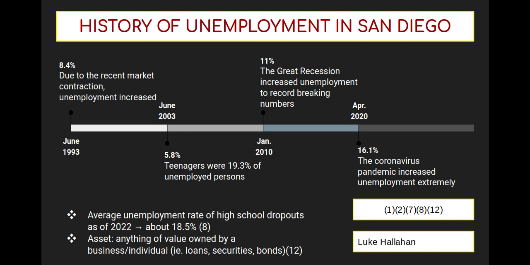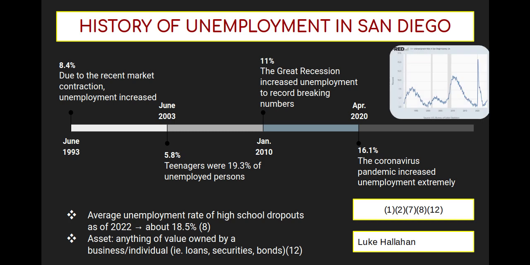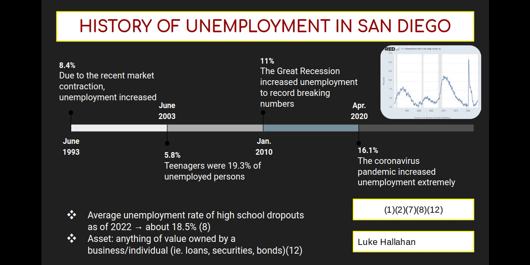But then, just 10 years later, April 2020, 16.1% of people were unemployed due to the global pandemic, which is very, very high for unemployment. Here's a little graphic just of those stats.